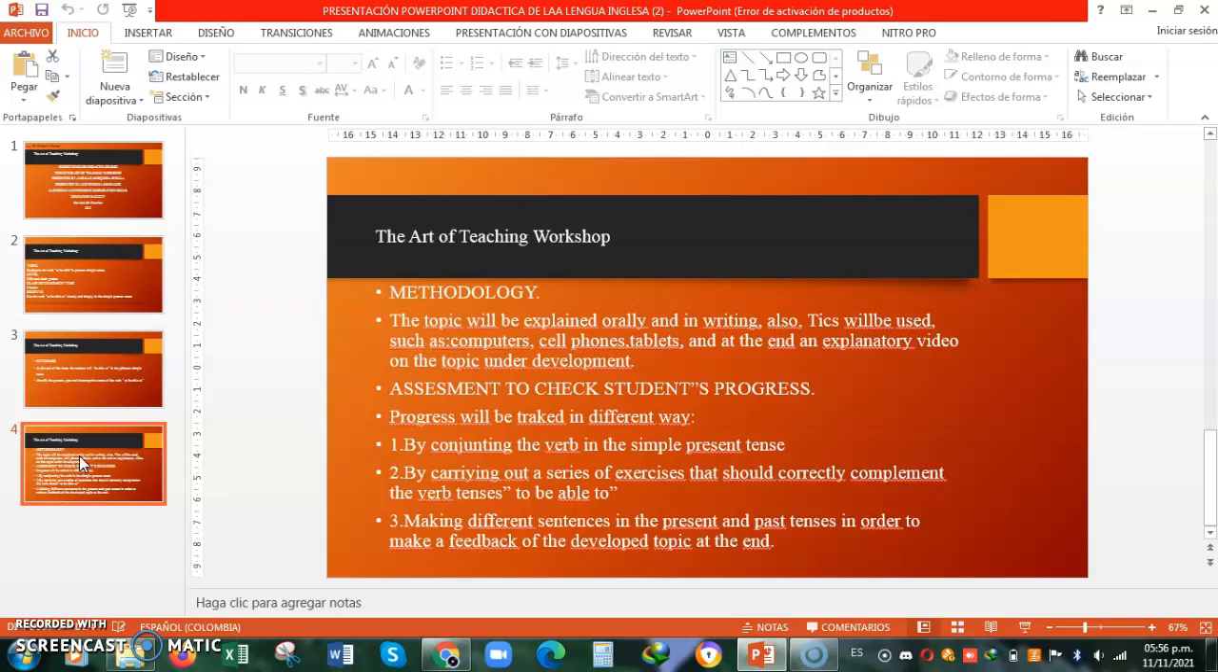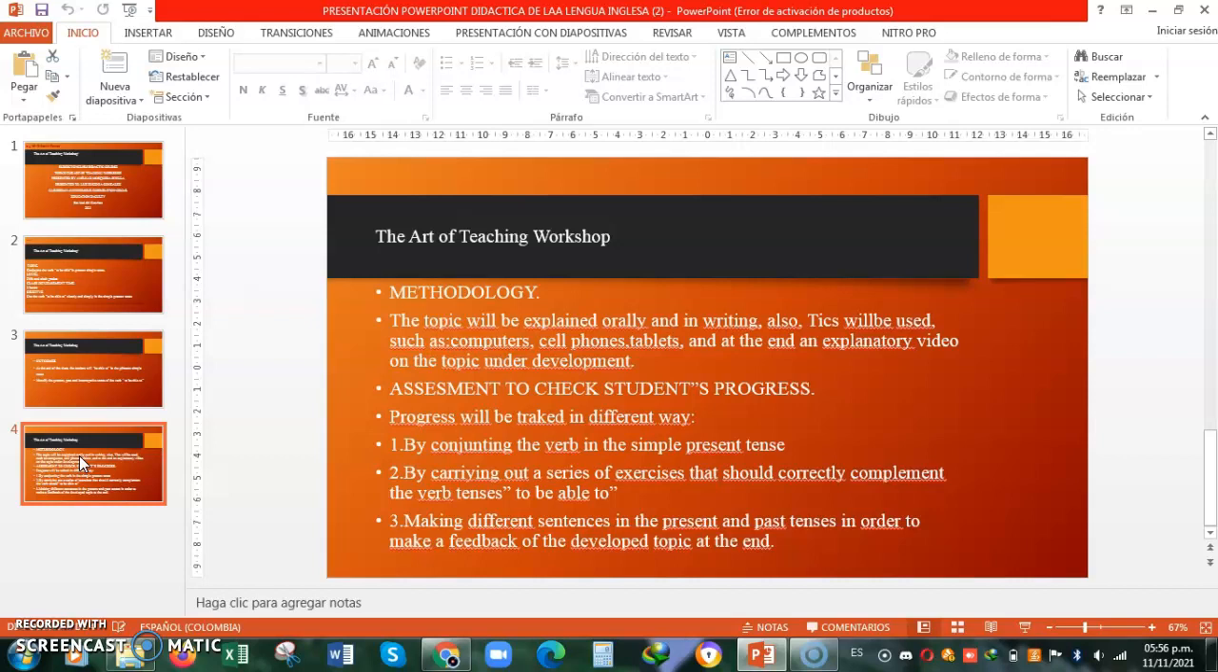Assessment to check student progress. Progress will be tracked in different ways. A. Conjugating the verb in the present tense. B. Carrying out a series of exercises that should correctly complement the verb tense to be able to.